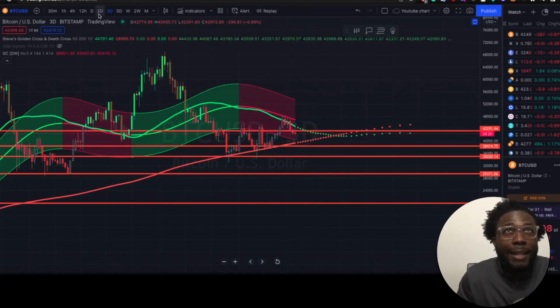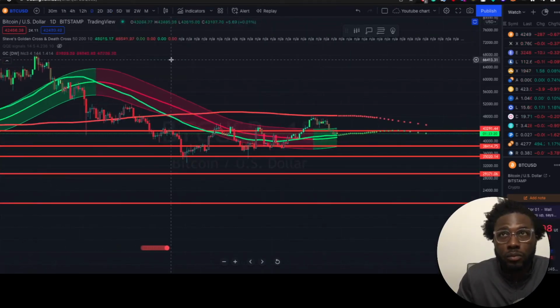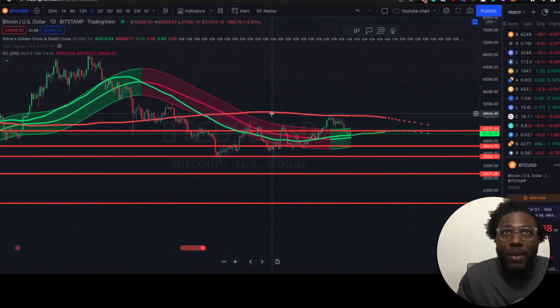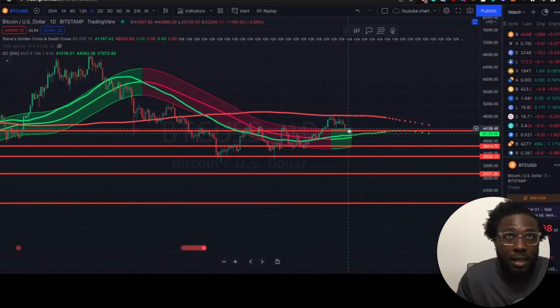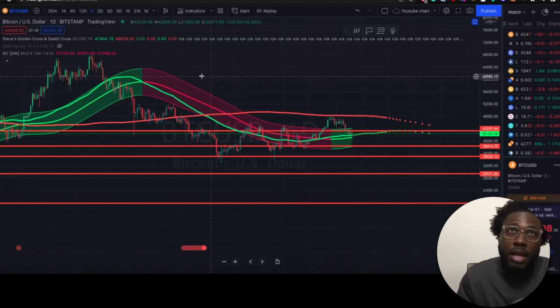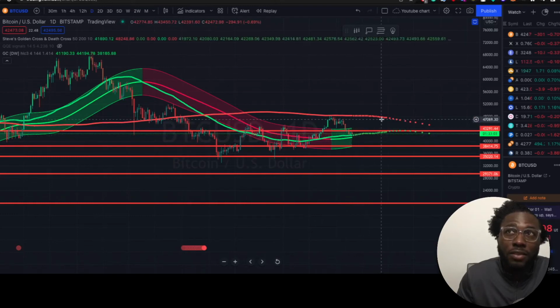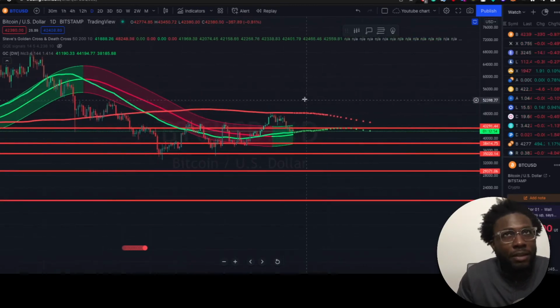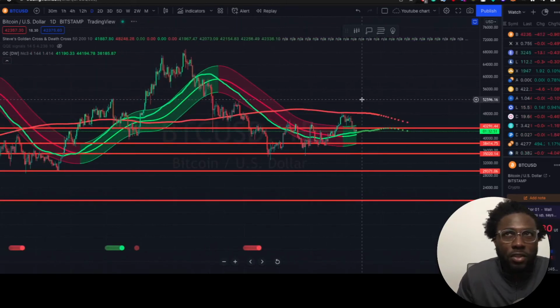Now let's look at the daily. From the daily, we can see that, hey, we have entered the Gaussian channel from the daily. And in the past, when we enter the Gaussian channel from the daily, we usually have a drop. Okay, so looking at the past and looking at now, we could still come up and touch this 200-day EMA from the daily chart, but this can still be resistance. So that's something to look out for. I'm still bearish. We're still documenting this journey.